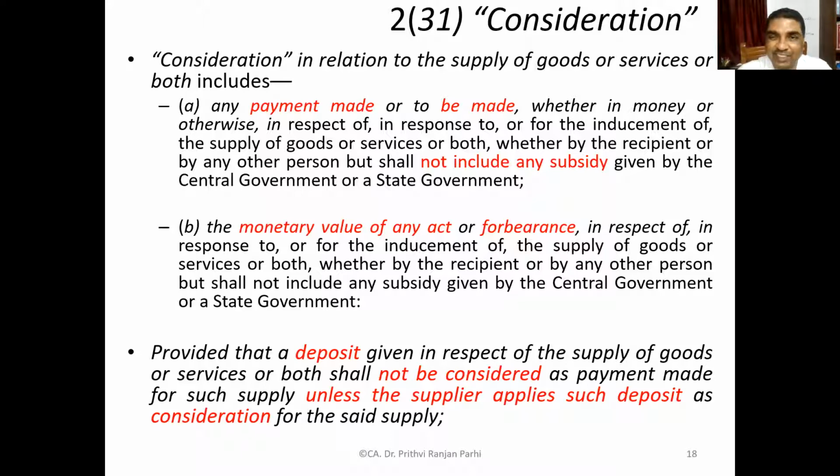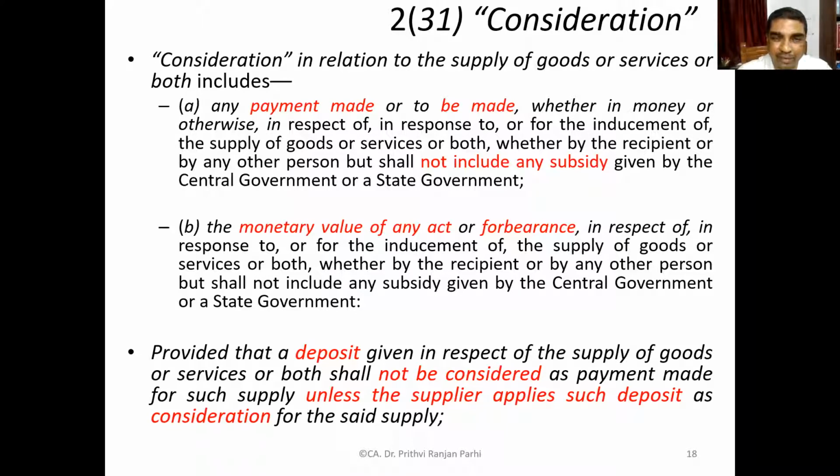Because that is the consideration. Whatever is contributed by central government is not consideration. It is not received from the recipient of the supply. That is one thing. But if some third party is sponsoring, then that is consideration. You are purchasing something and some third party is paying, that's also consideration. I think this part is clear.